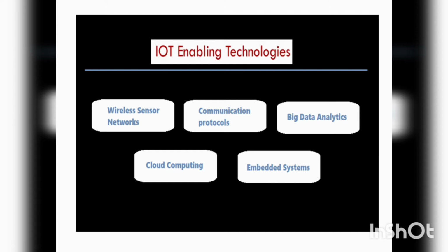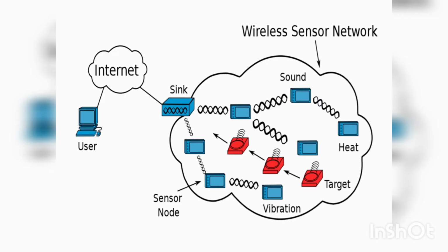IoT is enabled by several technologies including wireless sensor network, cloud computing, big data analytics, embedded system. Wireless sensor network comprises distributed devices with sensors which are used to monitor environmental and physical conditions. A wireless sensor network consists of end nodes, routers and coordinator. End nodes have several sensors attached to them. End nodes can also act as a router. Routers are responsible for routing the data packets from end nodes to the coordinators. The coordinators collect data from all nodes. The coordinator also acts as a gateway that connects the wireless sensor network to the internet.